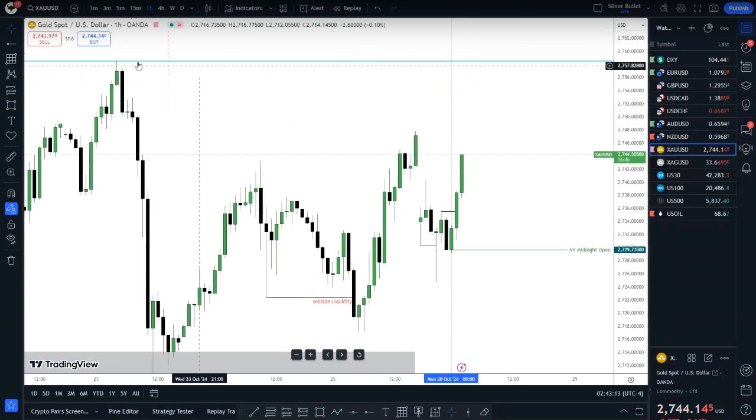Our draw on liquidity is this high over here, 2758.67. That's going to be my draw on liquidity on gold.